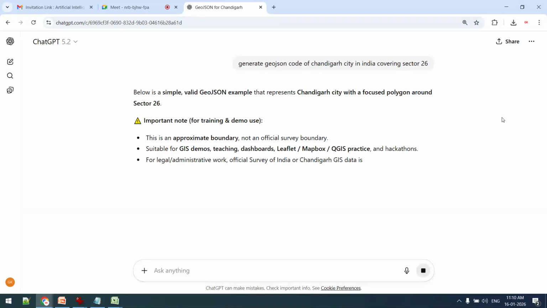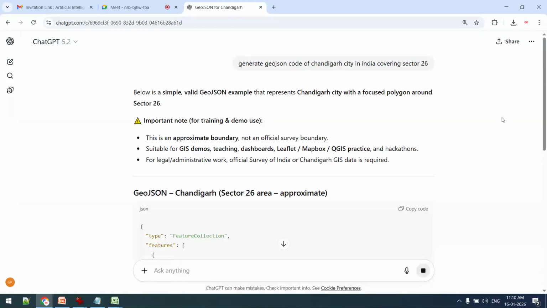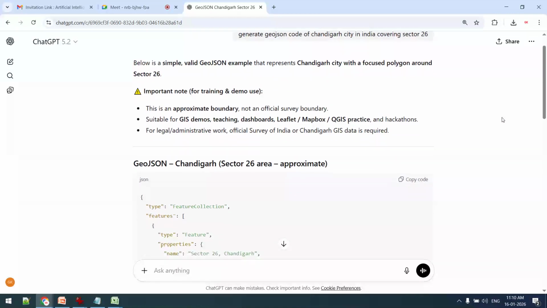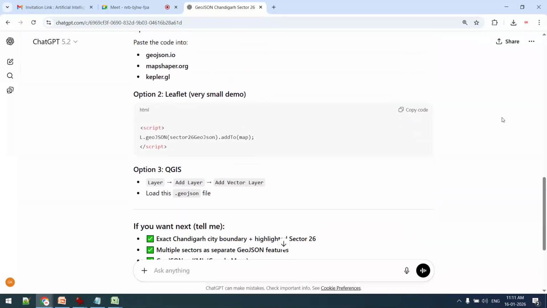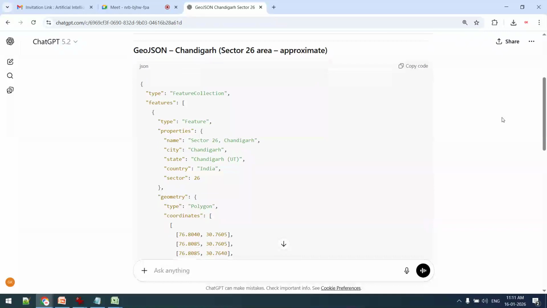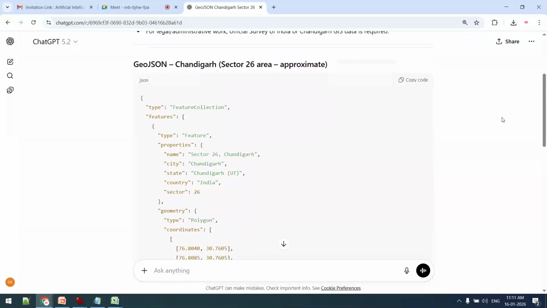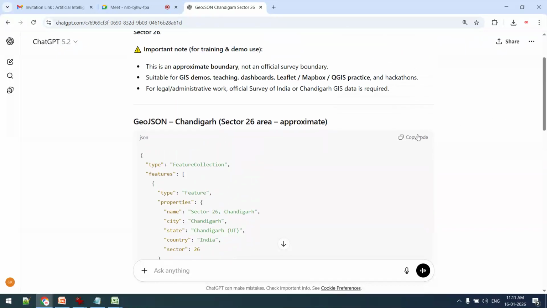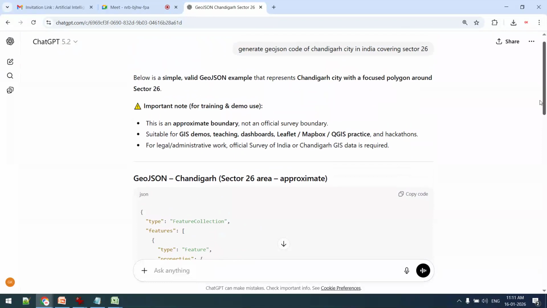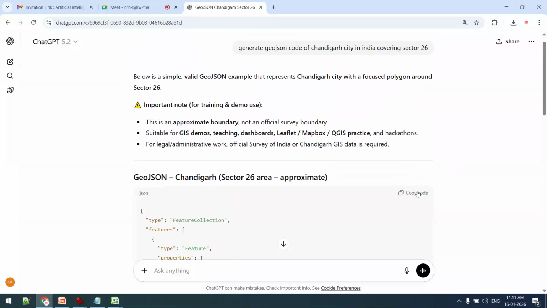So we should not take it blindly. You can use QGIS also, Mapbox, Leaflet, and so many other tools available. So this code is generated. Using Mermaid script we can generate diagrams, sequence diagrams, flow diagrams. If we want to generate maps, if you want to work on cartography based implementations, then we work on GIS, Mapbox, QGIS, Leaflet, and so many other platforms. Copy code. Now I will open a website, geojson.io.